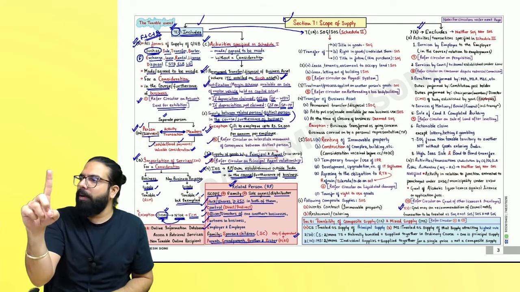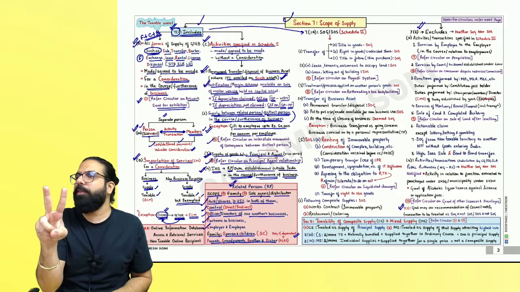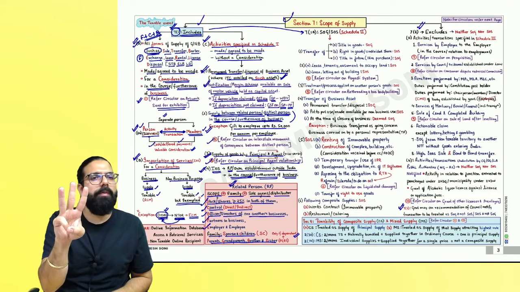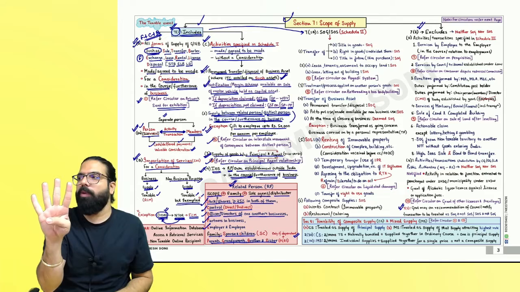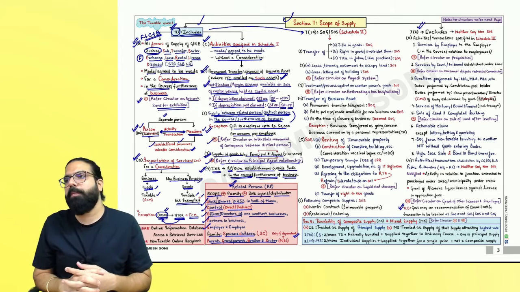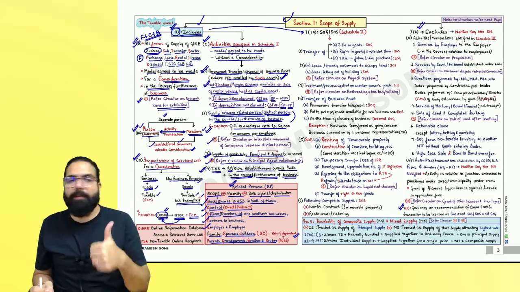4 activities: permanent transfer of business asset where ITC has been availed on such asset, supply between related person or distinct person. Third one, everyone, principal and agent or agent to principal, where agent is further selling or buying in his name. And the last one, everyone, importation of service from related person or own establishment without consideration but in the course of business. Are we 100% clear?